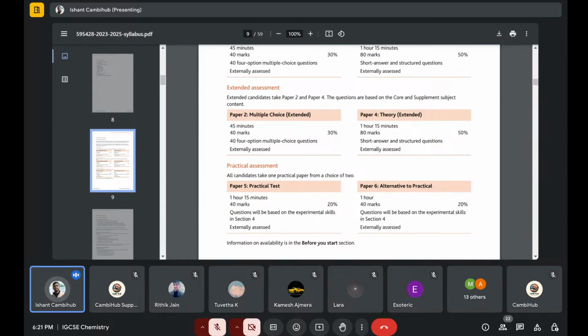And maybe while writing or balancing an equation, you can make a mistake. That's still fine, but you have to aim for at least 72 out of 80 for this paper, and approximately you should complete it in 1 hour and 15 minutes for your revision time. I mean, 1 hour is more than enough for Paper 4 if you read the questions properly and attempt them. Paper 4 will be done in 1 hour itself.